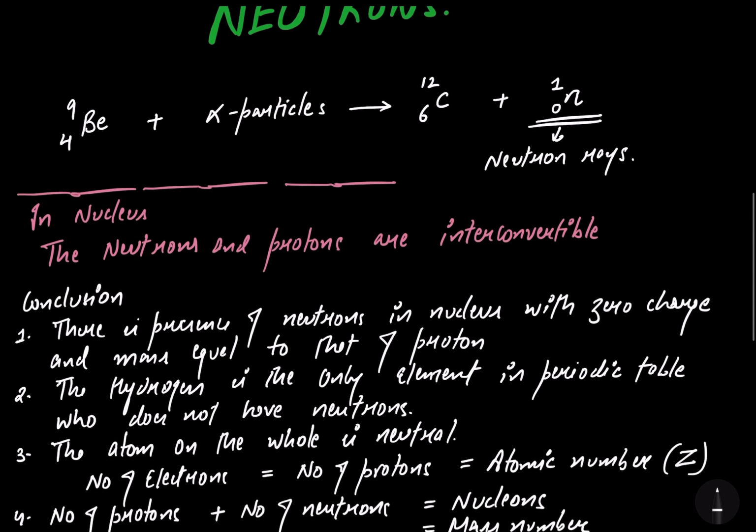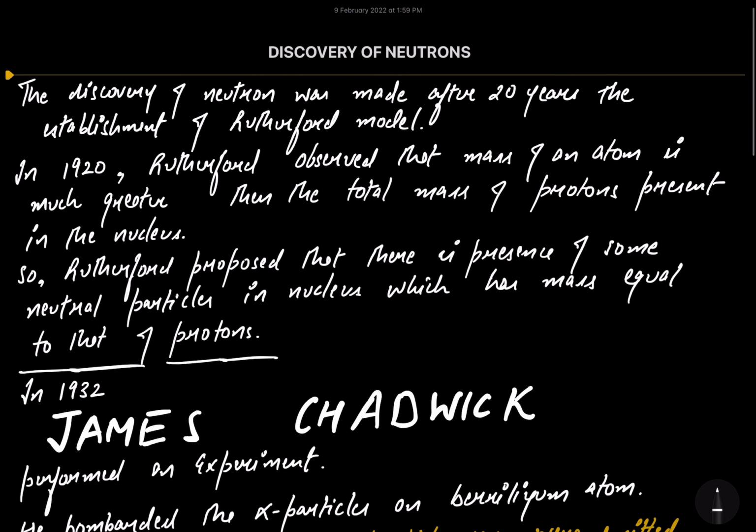So that's all for today. In the next lecture, I am going to solve the numericals which were based on the number of electrons, protons, and neutrons in an atom. It will help you to clear your concept more efficiently. So, I hope you all understood today's lecture.